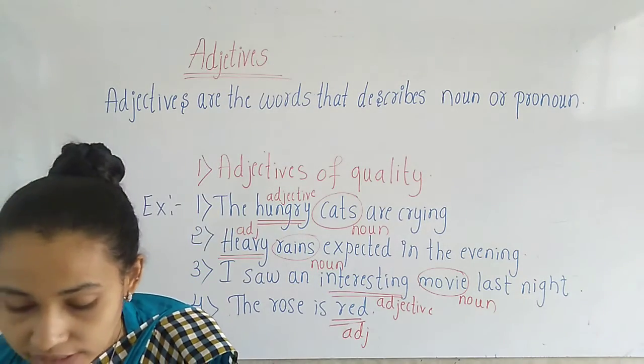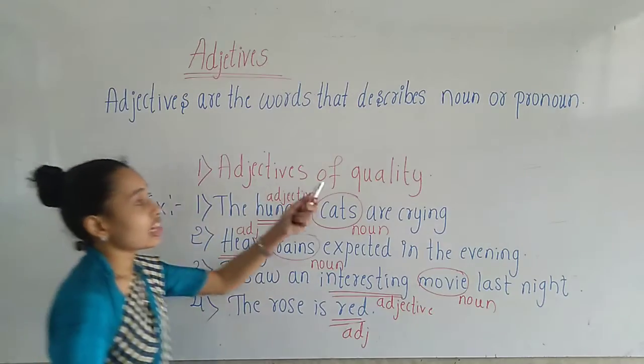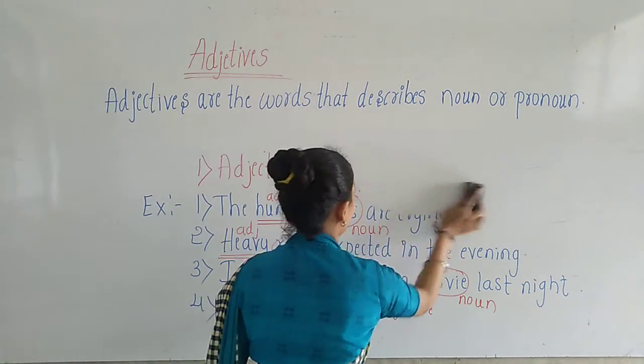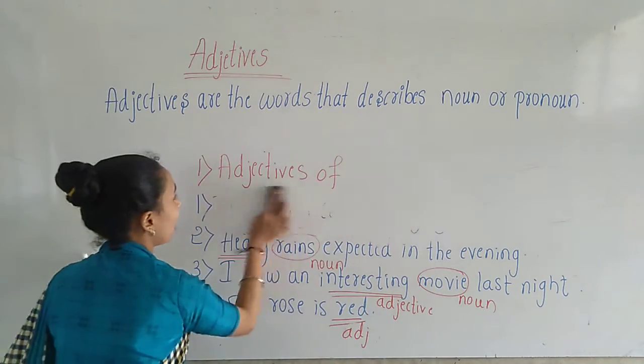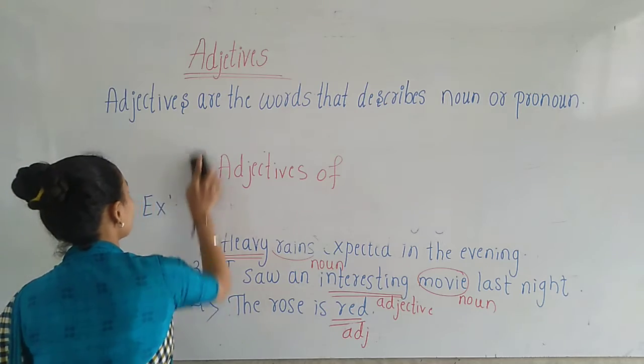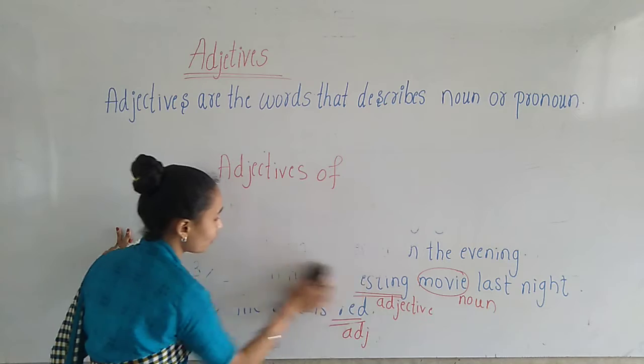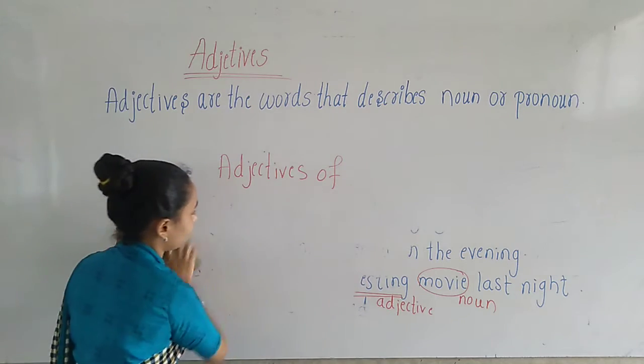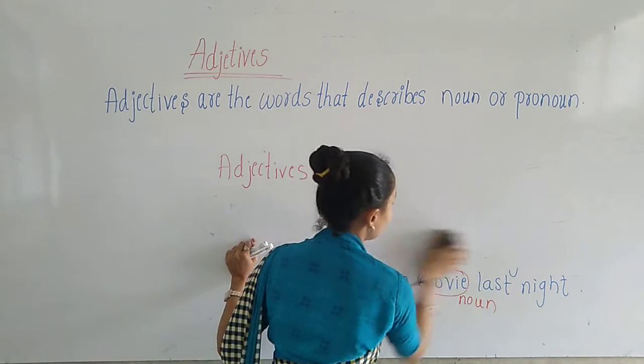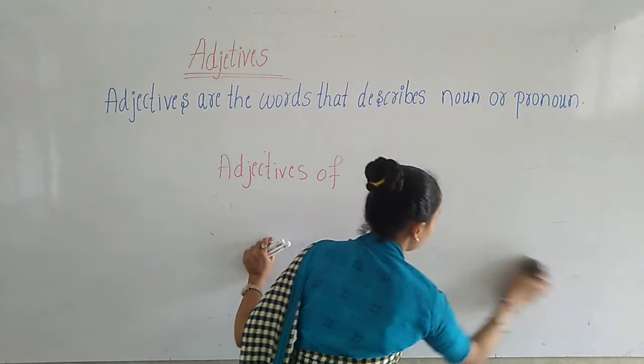Okay, children. Then next we have adjectives of quantity. Okay, the second kind. What is the second kind, children? The second type is adjectives of quantity. So what are the adjectives of quantity, children?